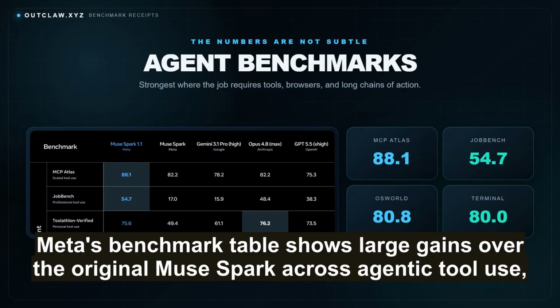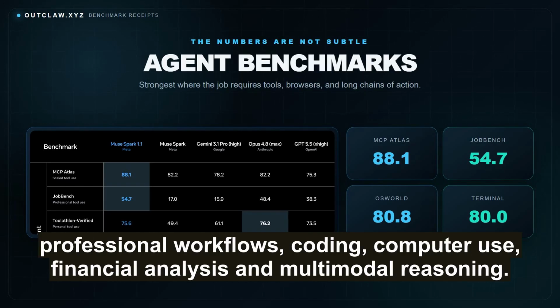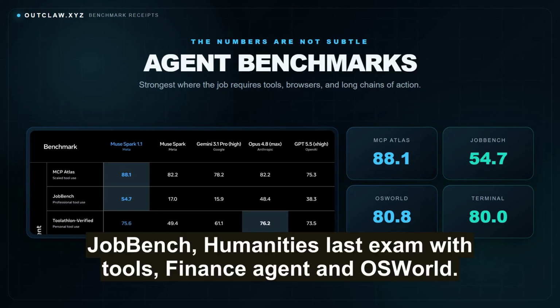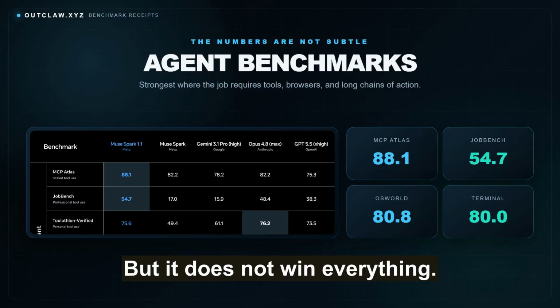Benchmarks. Meta's benchmark table shows large gains over the original Muse Spark across agentic tool use, professional workflows, coding, computer use, financial analysis, and multimodal reasoning. Muse Spark 1.1 posts particularly strong vendor-reported results on MCP Atlas, JobBench, Humanity's Last Exam with Tools, Finance Agent, and OS World. But it does not win everything.